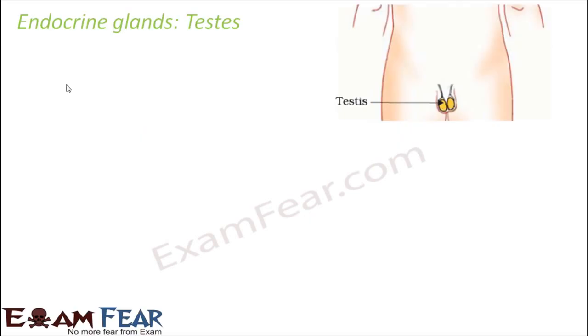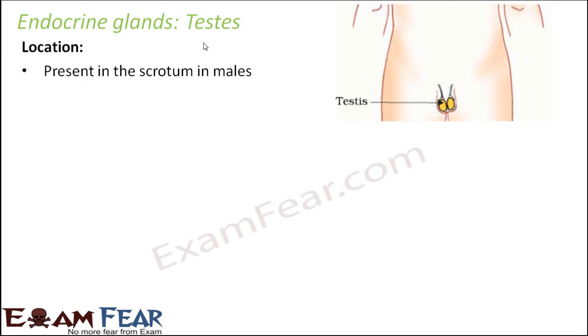Now we will talk about the next one, that is testes. So now here I have written endocrine glands and then testes. That doesn't mean that testes is an endocrine gland. Testes serve a dual purpose. It is basically the sexual organ for male, the male sex organ, but at the same time they secrete the male sex hormones, and that is why they fall under the category of the endocrine glands.